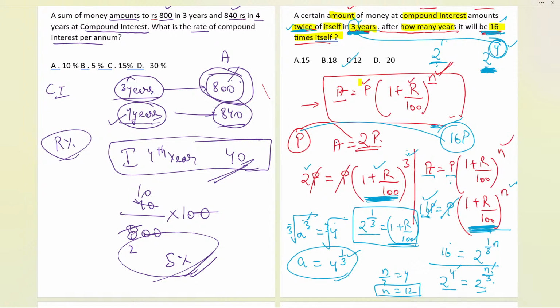Okay, 2 raised power 1 and 2 raised power, how we get the answer? Okay, Tushar, so you are thinking about how basically we have got the answer. So I have told you the way is same over here. The thing is that the 3 years that we have over here is coming inside that. Try to observe over here. The power is 4 over here, and here it is n by 3. Okay, 4 and n by 3.